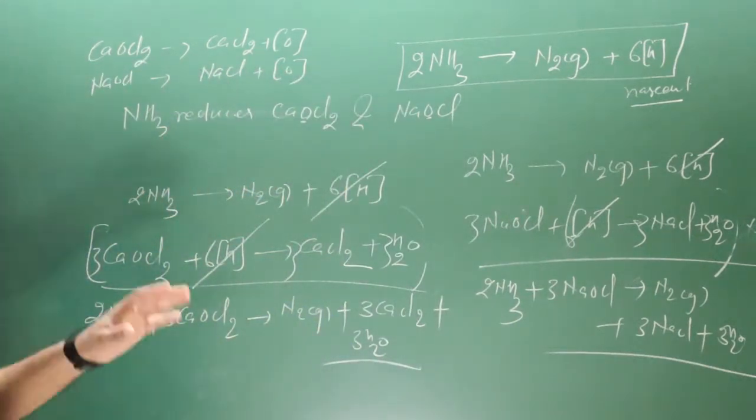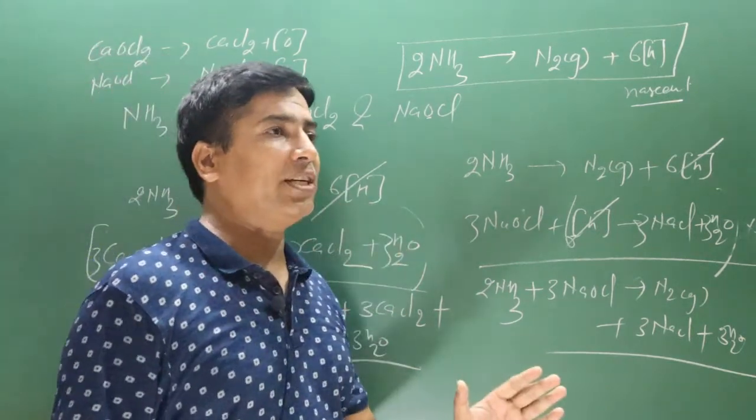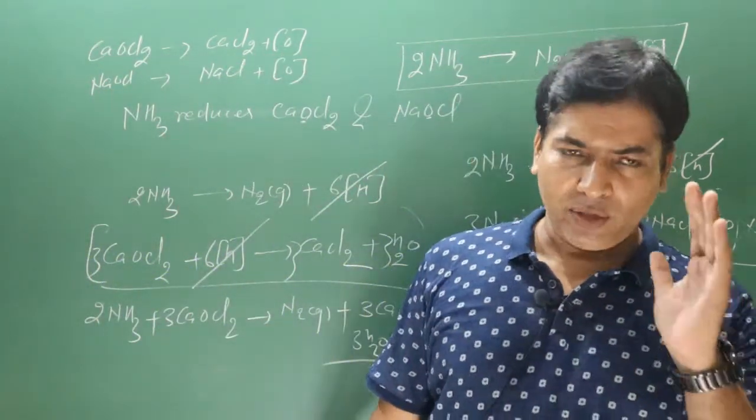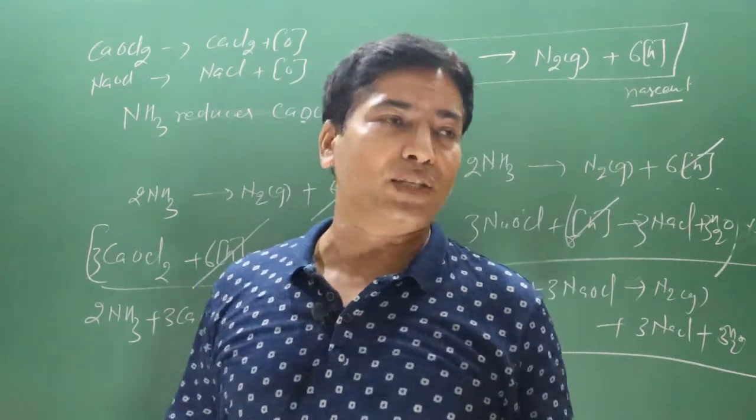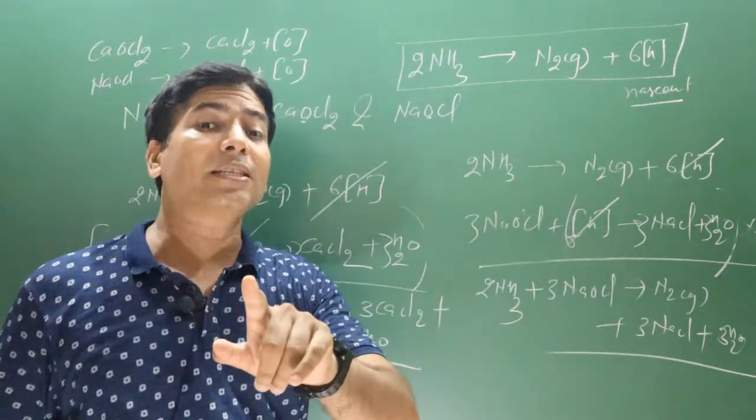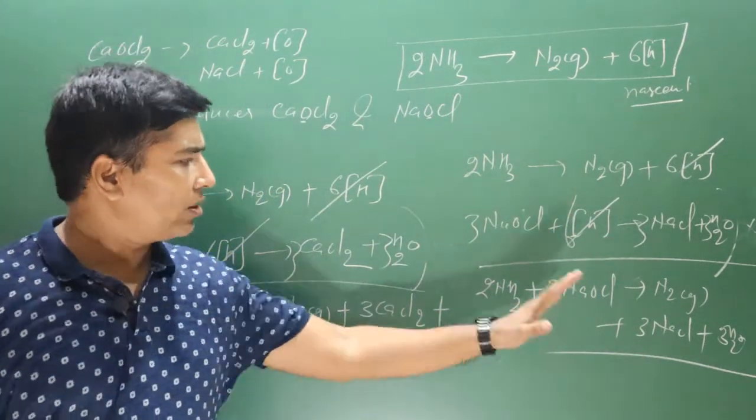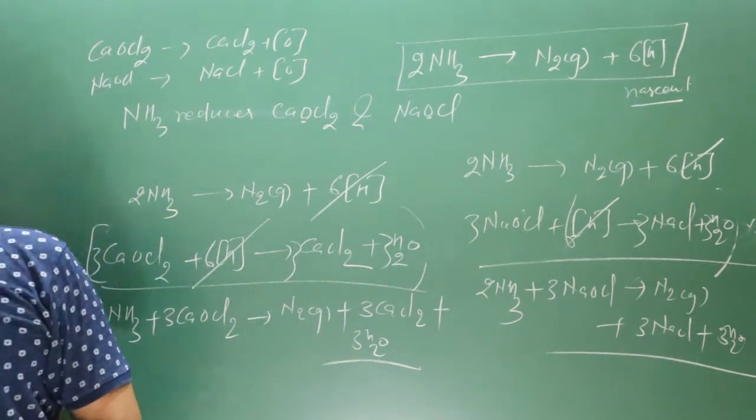Easily we can complete them. The important part is this: keep in mind when you study the chemical reactions of ammonia in which it is acting as a reducing agent, use this base equation. It releases nitrogen gas. In all these cases you can see it is releasing nitrogen gas.